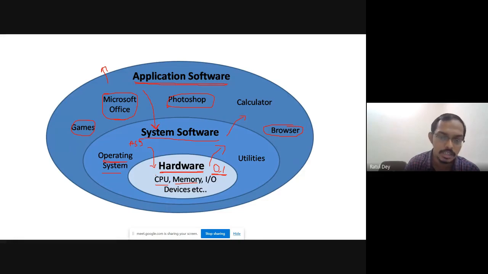Here it is, convert all the data, all the instructions, and after that conversion it goes again to the system software, and again to the application software, and we can see that you are writing in a Word file, or doing some operation in the Word file. Your operation is shown at the application level, but the job is actually done at the hardware level.